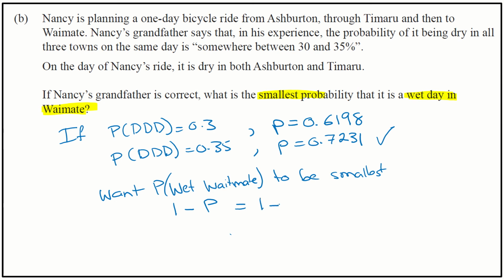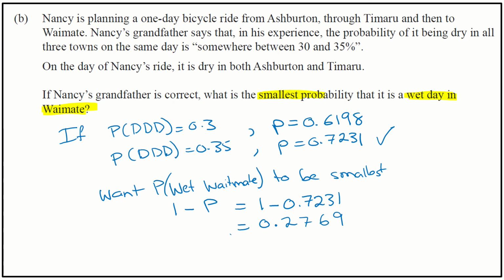So I'm going to say 1 minus 0.7231, and that will give us a probability of, let me just grab my eraser, I've just added a 0 in there that we don't need. Okay, so that is going to be 0.2769. So that is our probability.